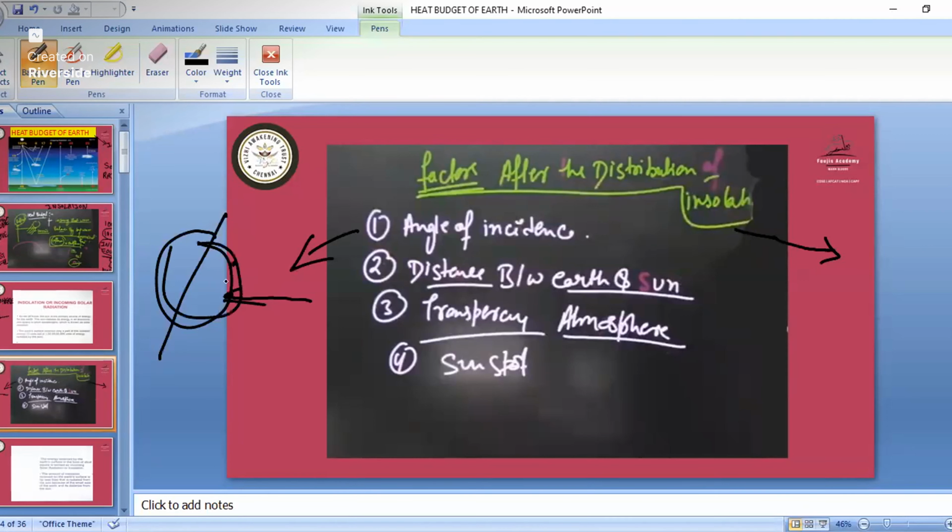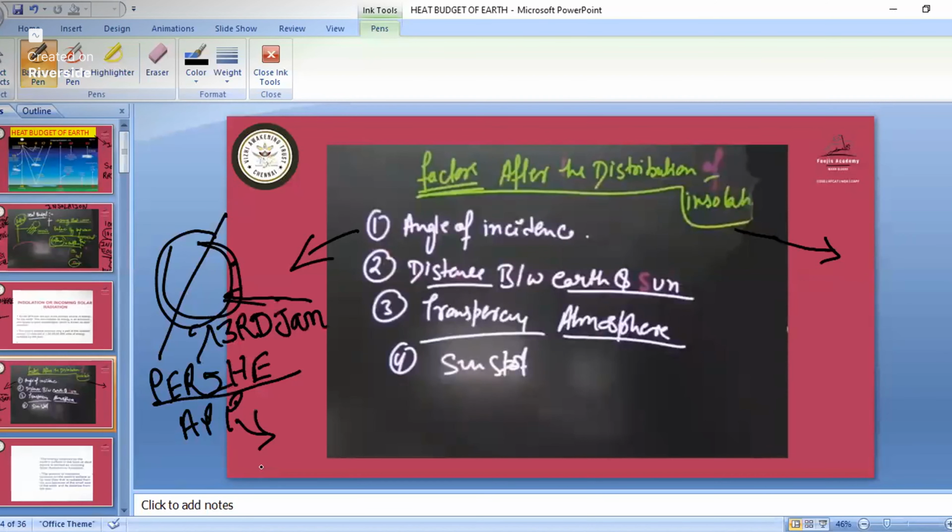Then the distance between the Earth and the Sun, perihelion and aphelion, which you would have studied. Perihelion is when the Earth is nearer to the Sun, and that happens on 3rd January. And in aphelion, the Earth is farthest from the Sun, and that happens on 4th July.